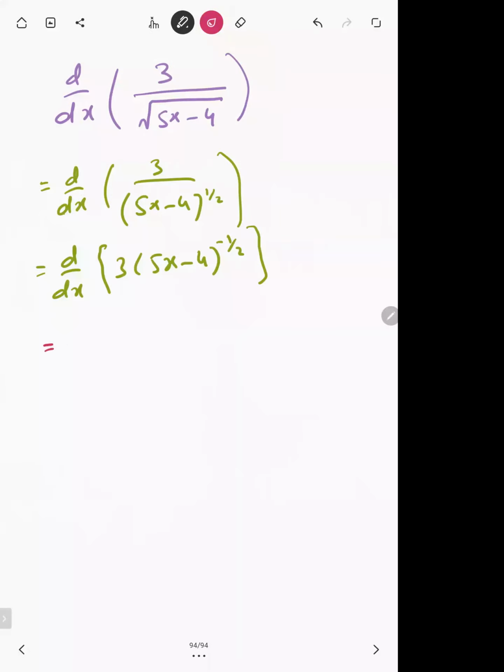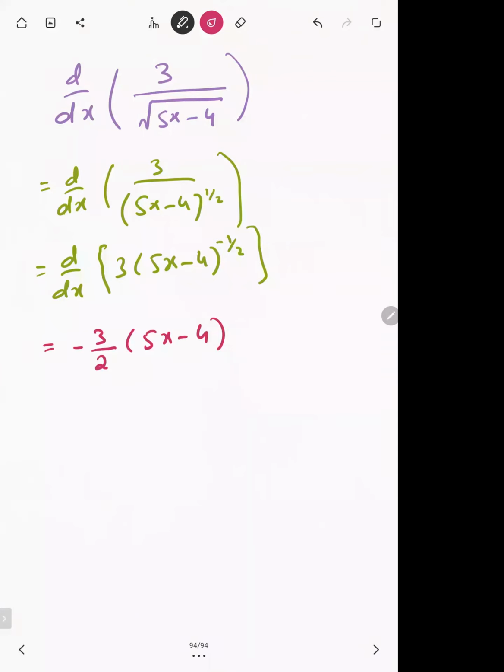So 3 is the coefficient, remember, this will stay as it is. And minus 1 by 2 will become the coefficient. So 3 into minus 1 by 2 is minus 3 by 2 into 5x minus 4 whole power.